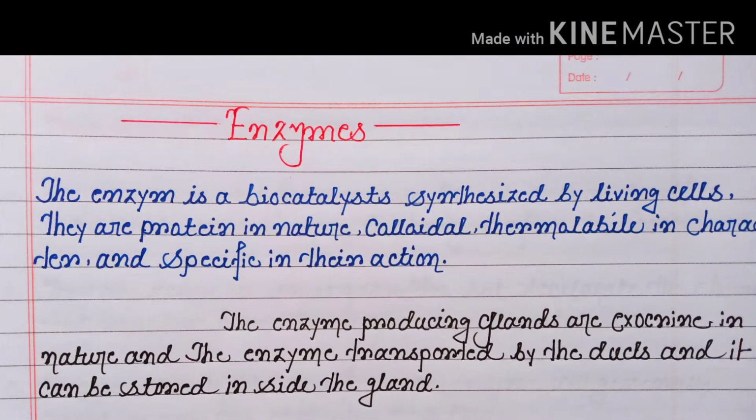Now look at the definition of enzyme. Basically, the enzyme is a biocatalyst synthesized by living cells. They are protein in nature, colloidal and thermolabile in character, and specific in their action. The enzyme-producing glands are called exocrine glands, and the enzyme is transported by the ducts, and it can be stored inside the gland cell.